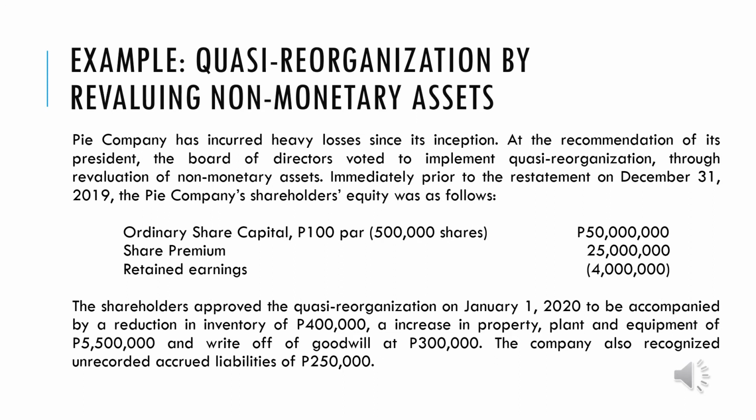So the first process here is to revalue the given data, then we proceed with the quasi-reorganization, with the goal of zeroing out the negative retained earnings. Please remember: inventory is reduced, PPE is increased, goodwill is written off, meaning goodwill is removed, and then we also have unrecorded accrued liabilities.